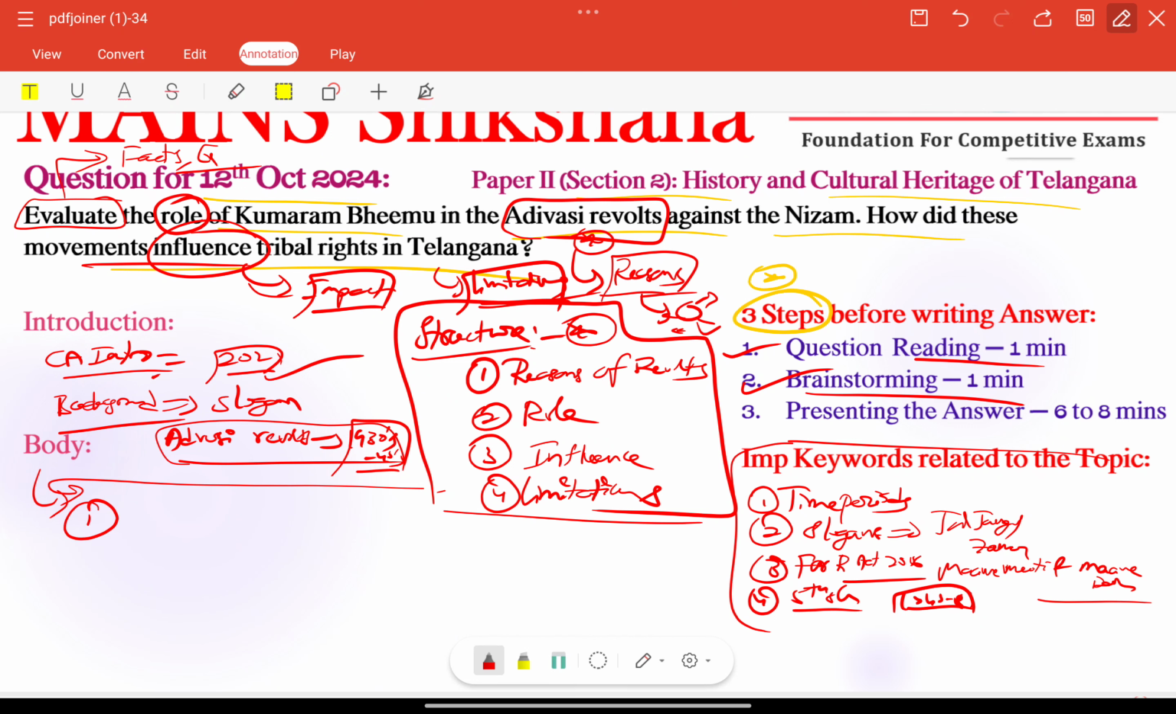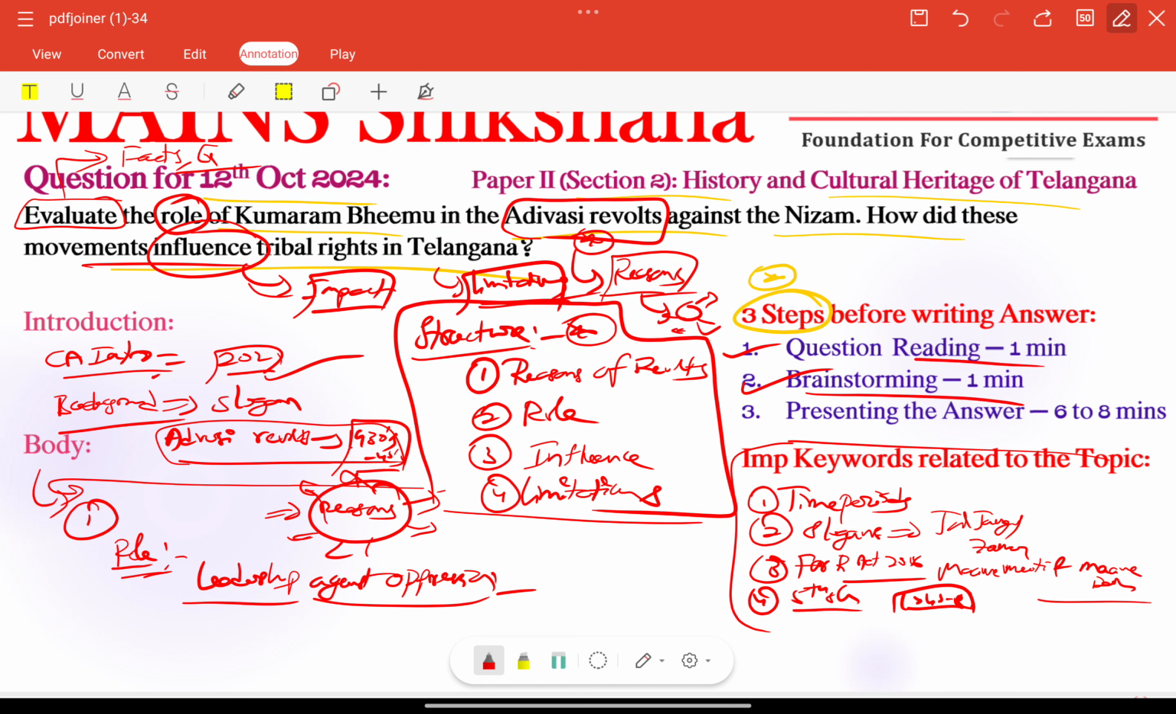First important thing is we can connect the reasons, simply in a flow chart. In the body part, the role of Komuram Beam in the Adivasi revolts is very important. First important thing is leadership against oppression. Here he led the Gond community in revolt against the Nizam's revenue policies. Gond community is such an important keyword here. He organized armed resistance uniting tribal groups against landlords who imposed illegal taxes.